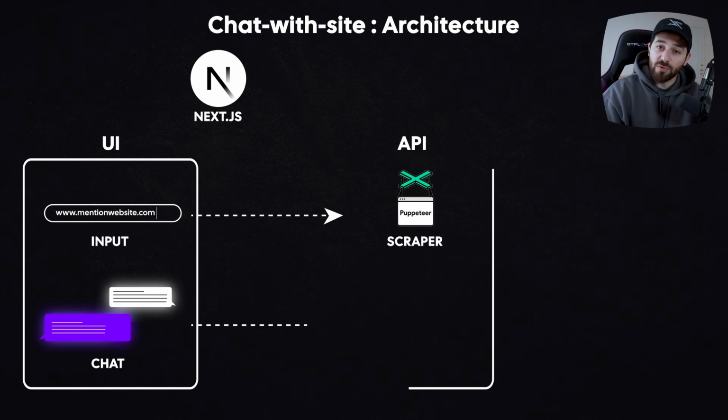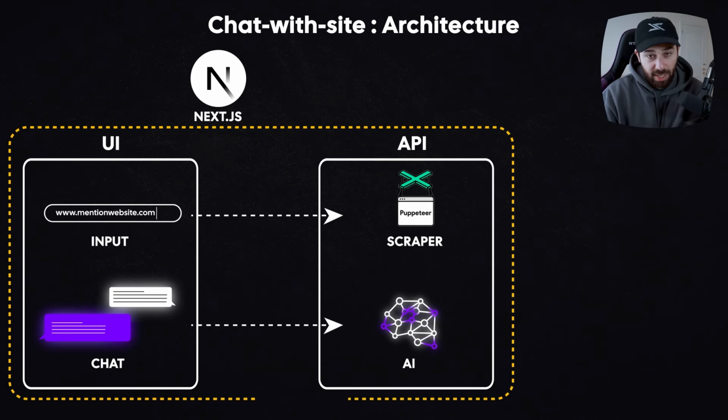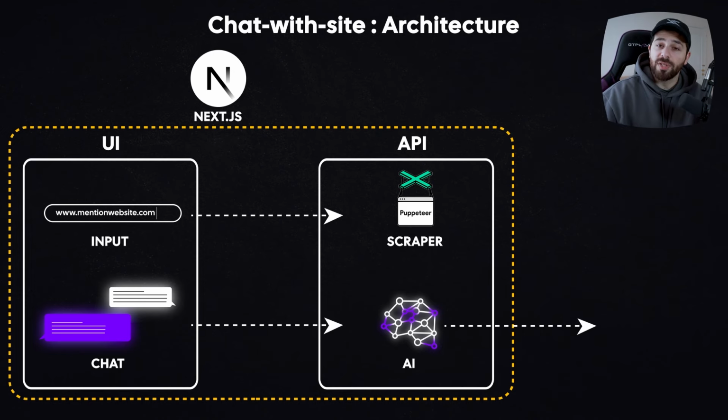But once you have all the text of the website stored in a variable, you need to take this plus the question that the user is asking in the chat and send all of that to your AI. So I'm building another Next.js API route for the chatting. What it's going to do is add an extra prompt and then send all of this to Mistral AI.